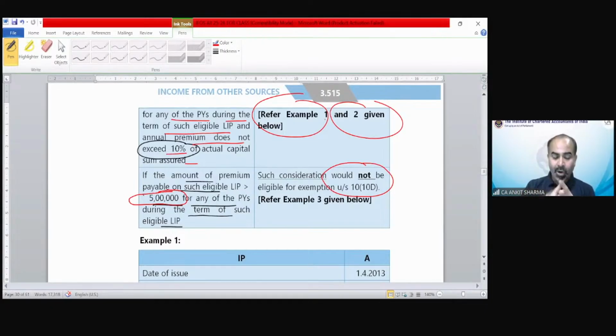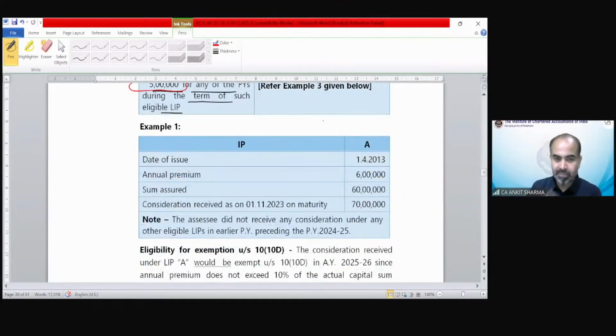If the policy amount we are receiving in the previous year and we did not claim any exemption under section 10(10D) earlier, for policies that have been issued on or after 1/4/23, that is situation number 1. If you have already claimed deduction under section 10(10D) for any policy which has been issued on or after 1/4/23, then situation number 2 would apply. In both situations, there would be 2 separate cases: when there is a single policy, and when there are multiple policies. So let's see with the help of an example.